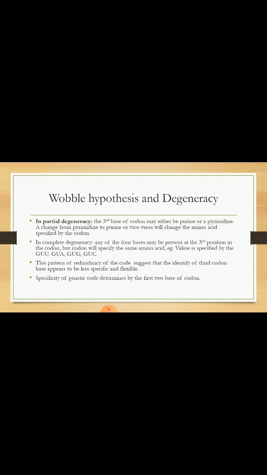In complete degeneracy, any of the 4 bases may be present at the third position of the codon, but the codon will specify the same amino acid, like valine. Valine is specified by GUU, GUA, GUG and GUC. This pattern of redundancy of the code suggests that the identity of the third codon base is less specific and it is a flexible position. Only the first 2 bases of the genetic code determine the type of amino acid coded by the code.